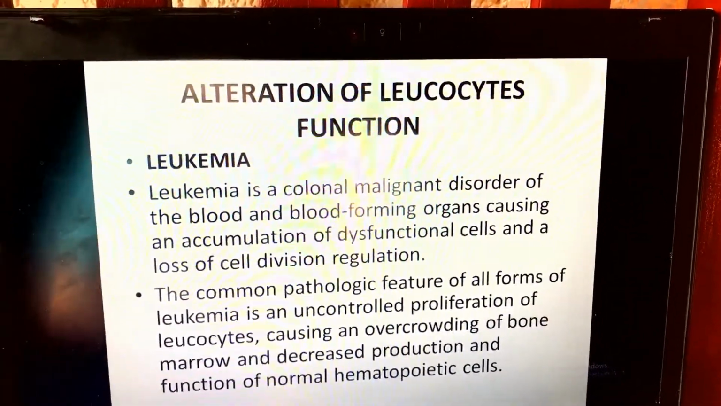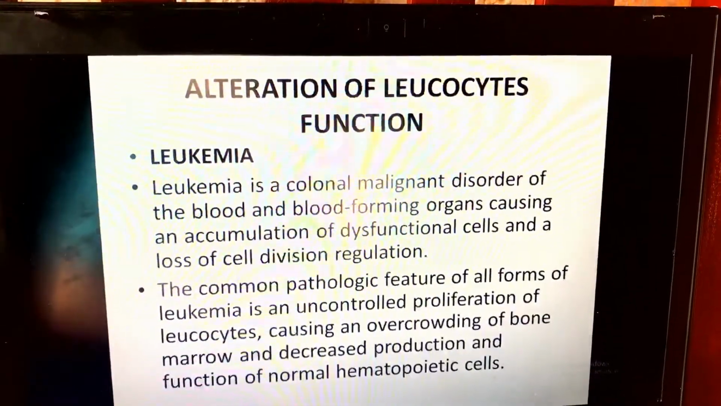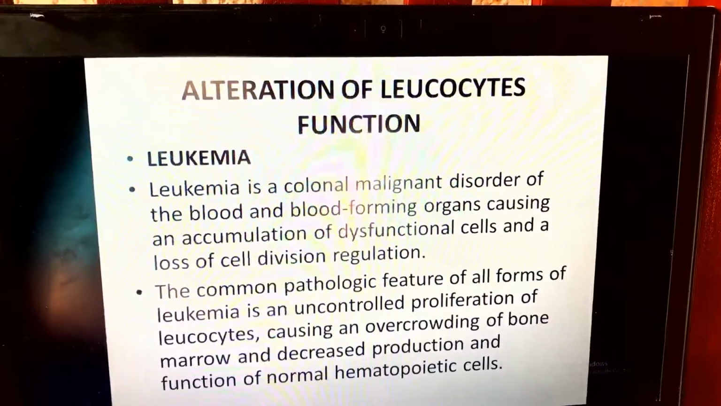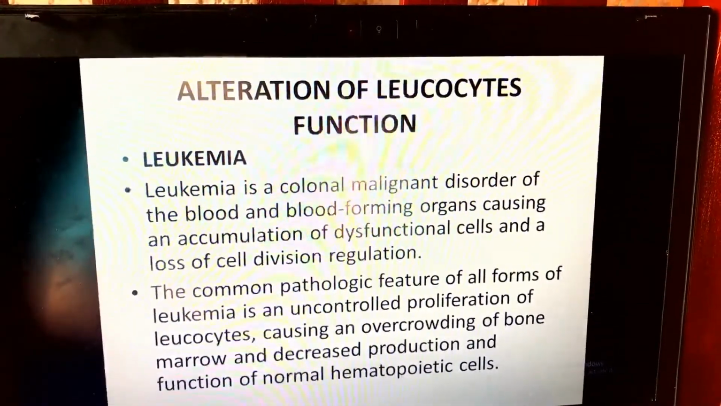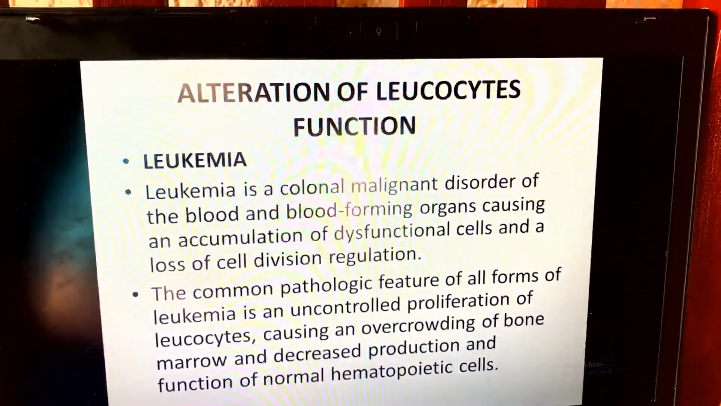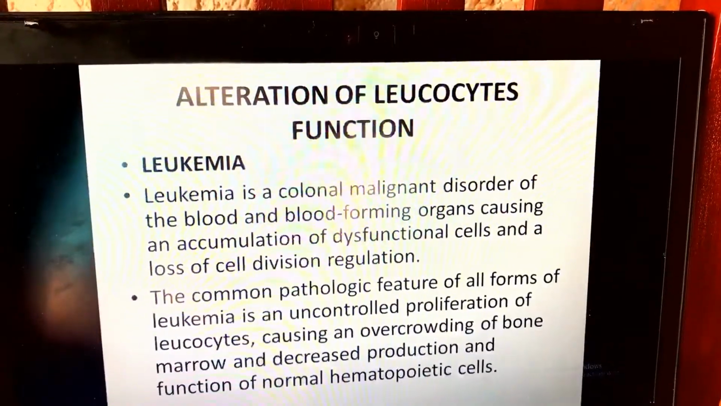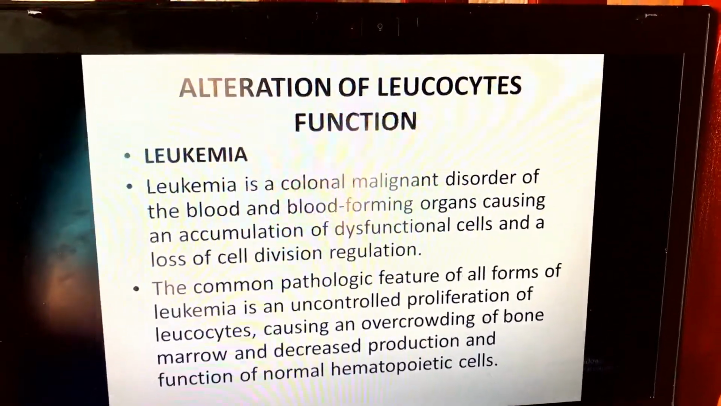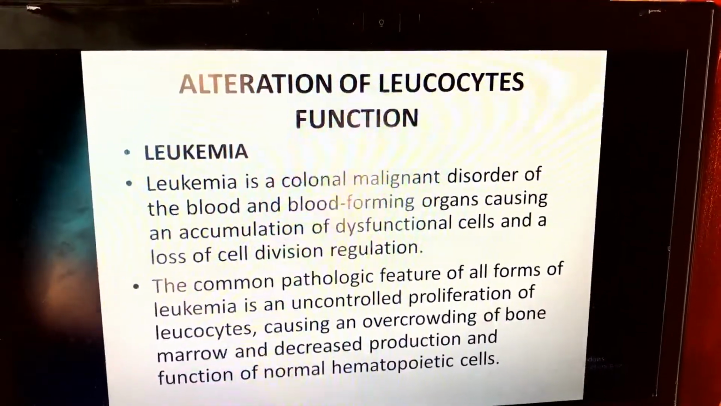Alteration of leukocyte function. Now we will discuss leukemia. Leukemia is a chronic malignant disorder of the blood and blood-forming organs, causing an accumulation of dysfunctional cells and a loss of cell division regulation. Leukemia is a cancer. It is a blood cancer.